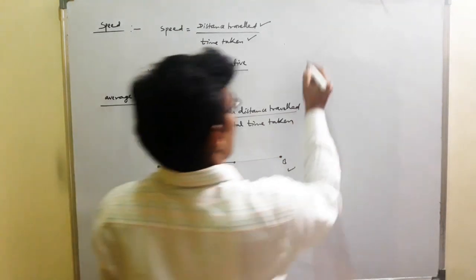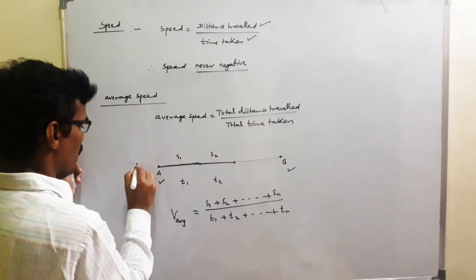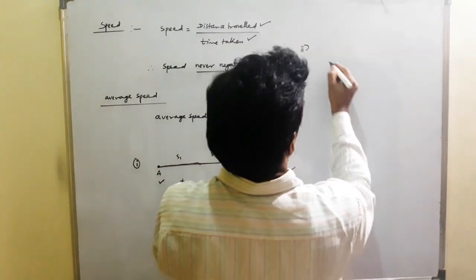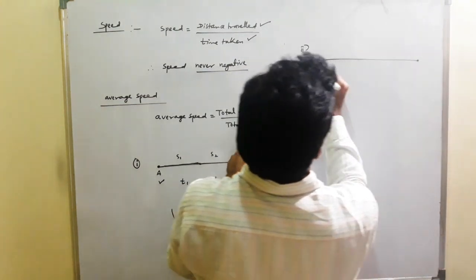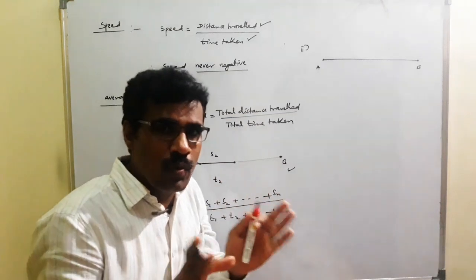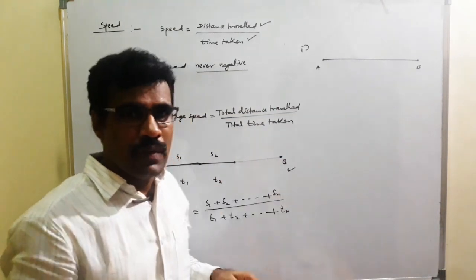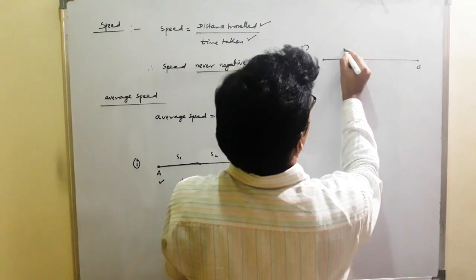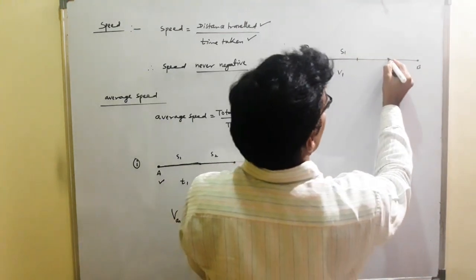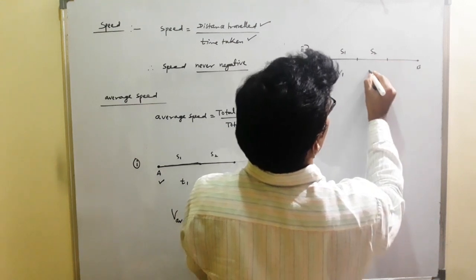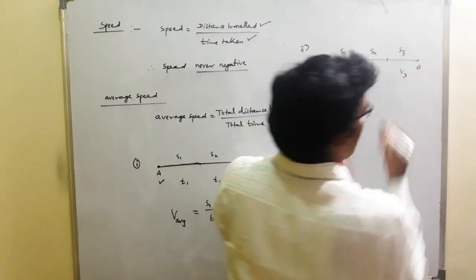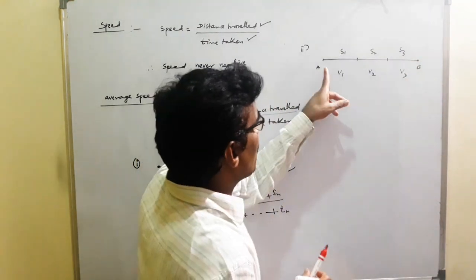Okay? Then sir, next case: A to B. If a person moves from A to B, S1 distance with the speed V1, S2 distance with the speed V2, and S3 distance with the speed V3.